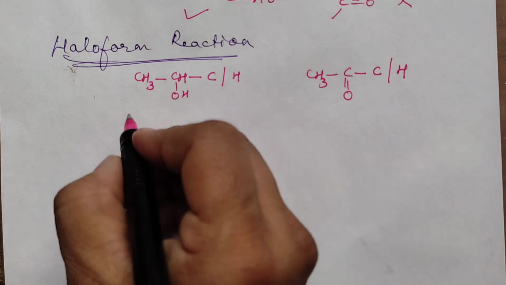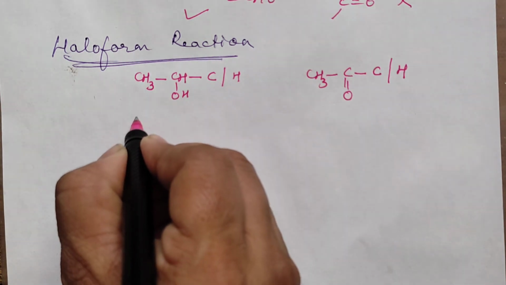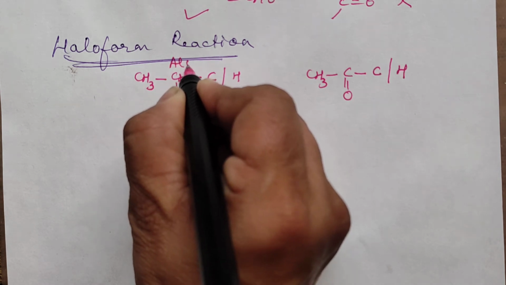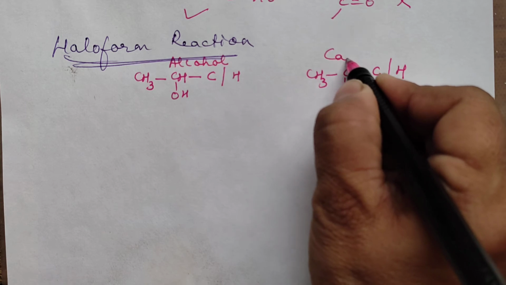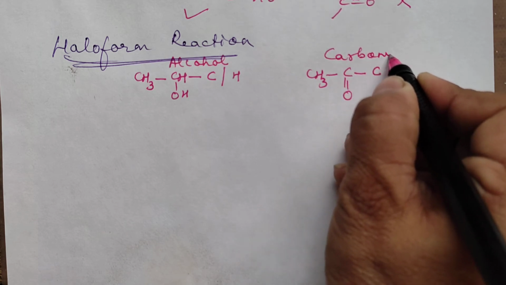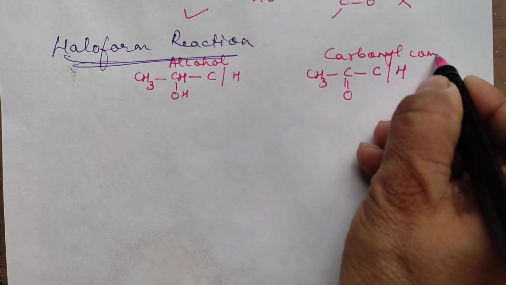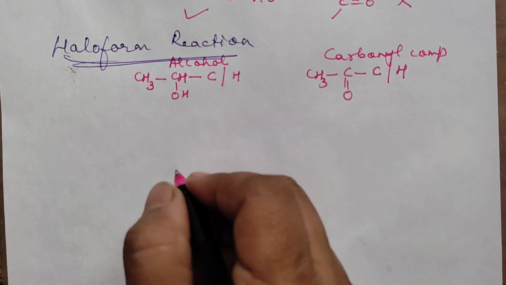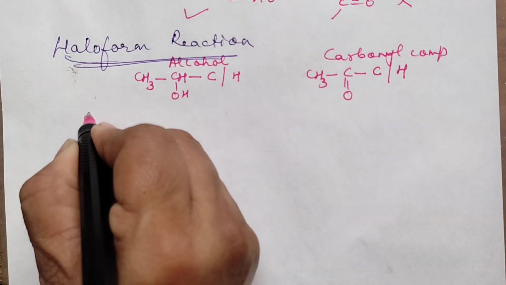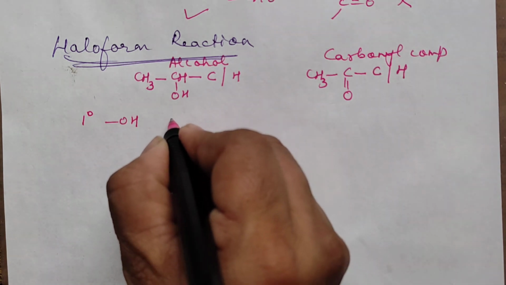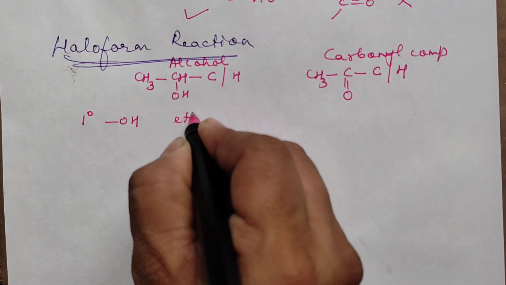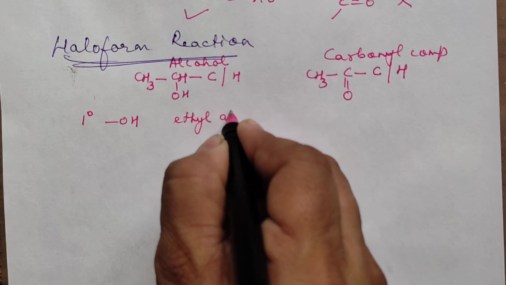That means this side is talking about alcohol, right? This side is talking about the carbonyl group, aldehyde or ketone, right? Now you can just observe, if it is a primary alcohol, only ethyl alcohol will give this as a positive test.